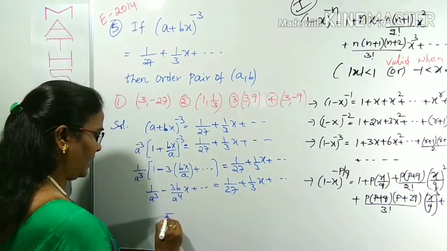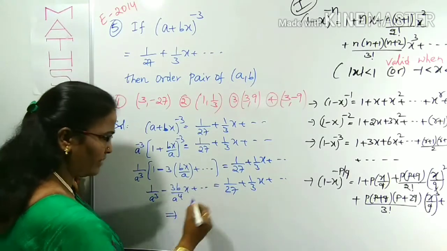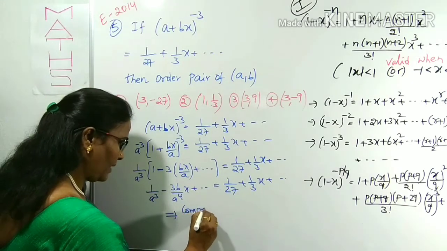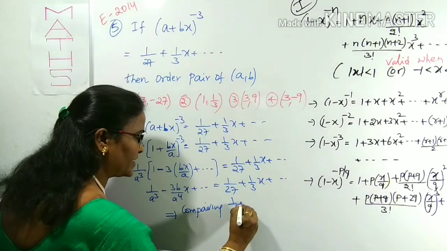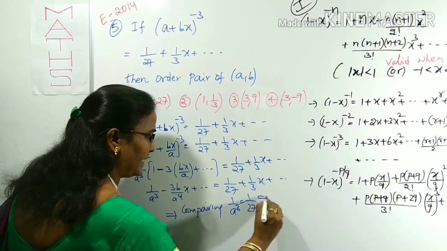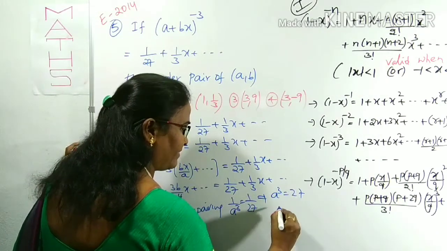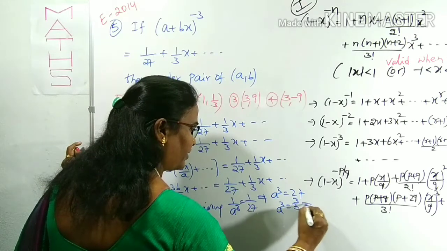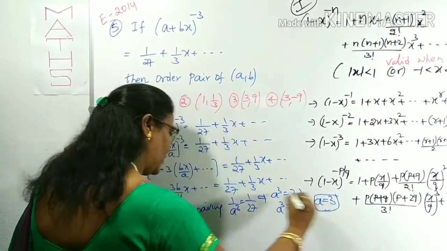Compare the first term. What is the first term here? 1 by A cube is compared with 1 by 27. Therefore, by comparing, 1 by A cube is equal to 1 by 27. Indirectly, A cube is equal to 27. 27 we can write as 3 cube, so A cube is equal to 3 cube. Therefore, the A value is 100% 3. We got A is equal to 3.